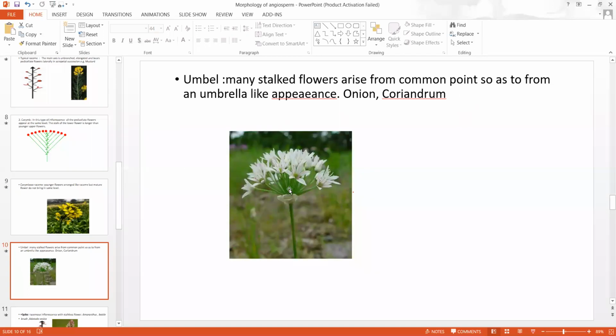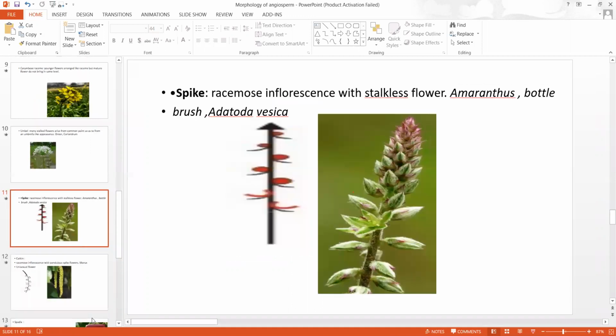And umbel. In umbel inflorescence, all the stalked flowers arise from the same common point. They all arise from the common point, and it looks like an umbrella. So this can be found in onion, in family Liliaceae. This is umbel inflorescence. It is also a type of racemose inflorescence. Now is spike.